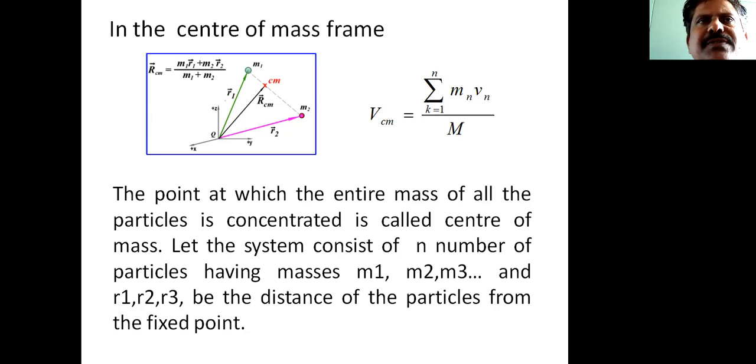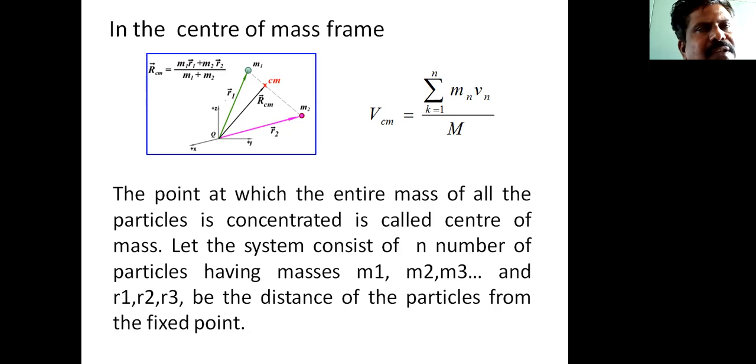So for this purpose, we consider one point where the entire mass of that system is concentrated. That point we call the center of mass of that system. So what is a center of mass frame of reference?